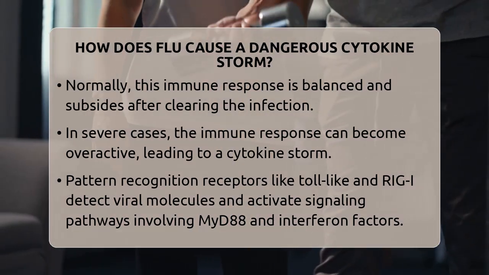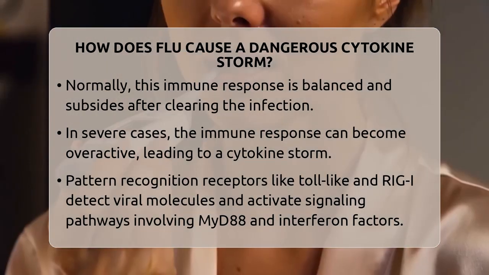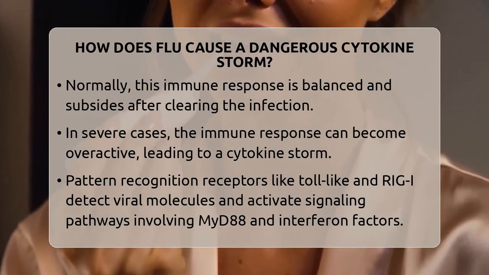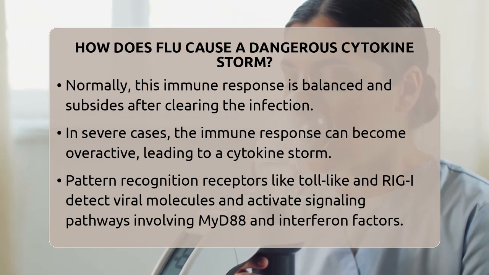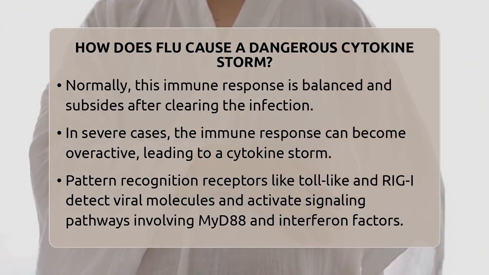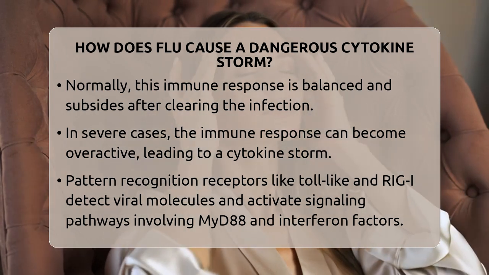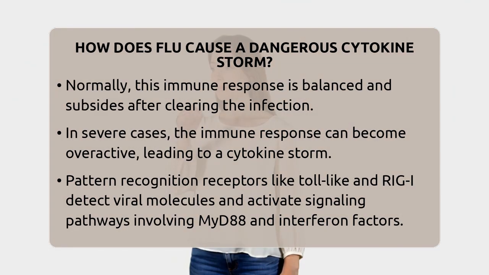The problem begins when cytokines start signaling for more immune cells to come to the infection site. These new immune cells then release even more cytokines, creating a feedback loop. This amplification involves key cytokines like interleukin-1 beta, which recruits neutrophils and T cells. These cells release additional cytokines such as interleukin-6 and tumor necrosis factor.